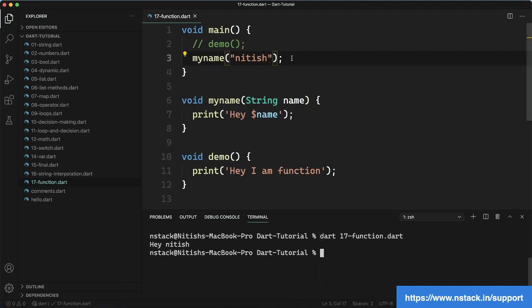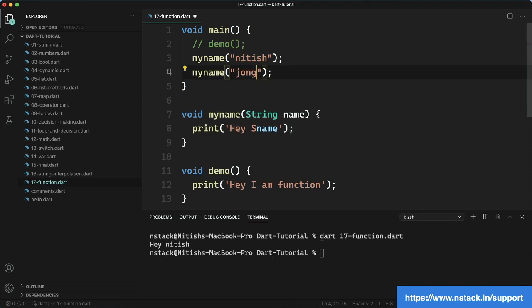Suppose I copy this and paste it, and now I pass John as the input, and if I run this, it will say hey Nitish, hey John. You can see how the function is behaving differently based on the input.